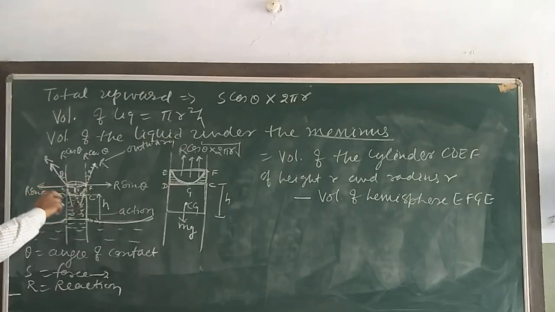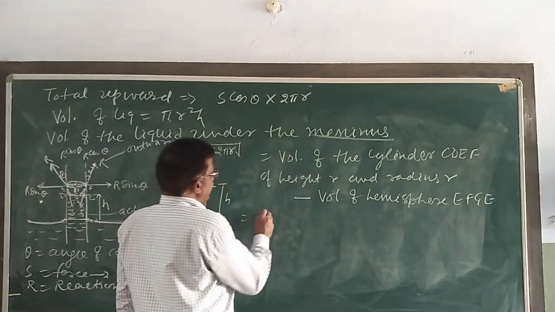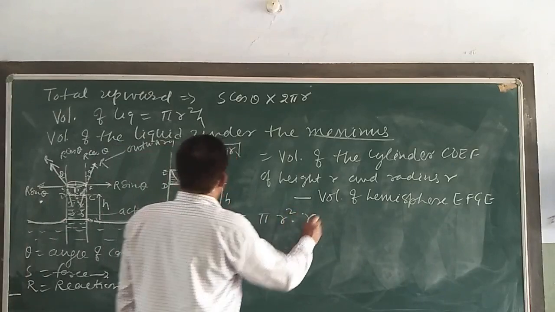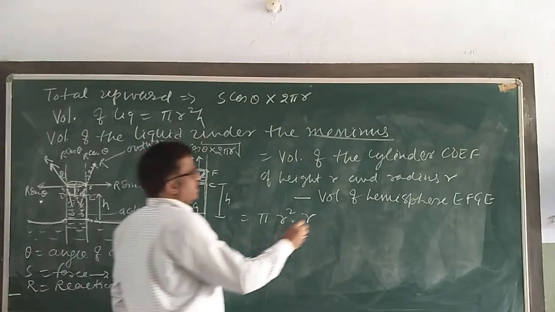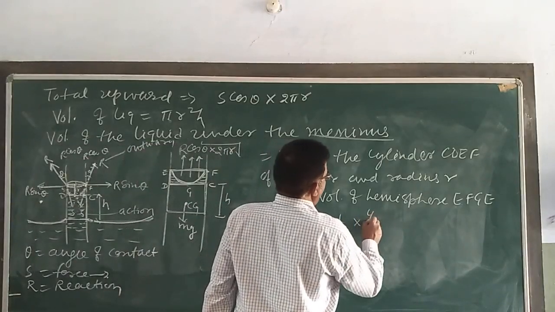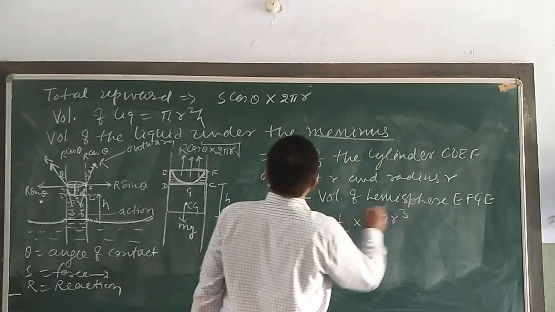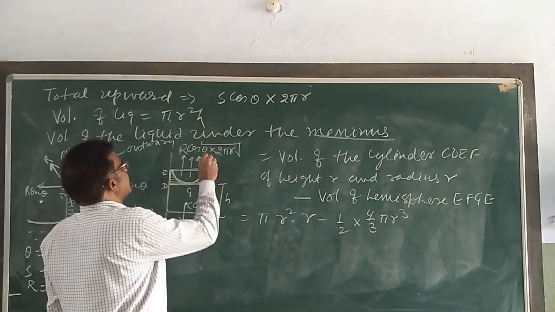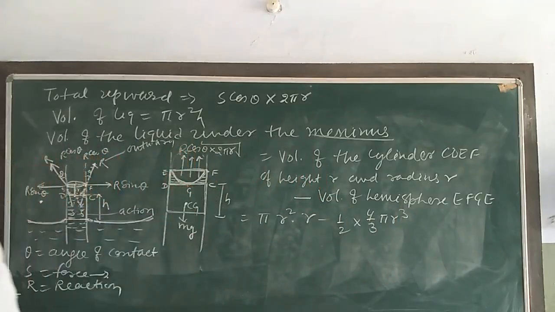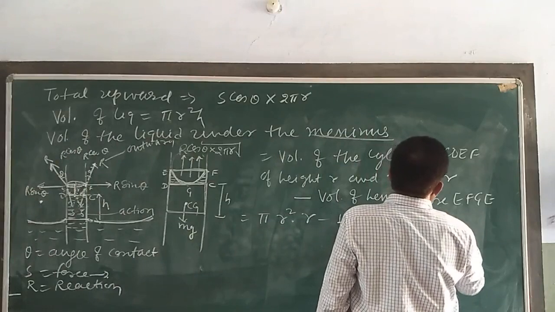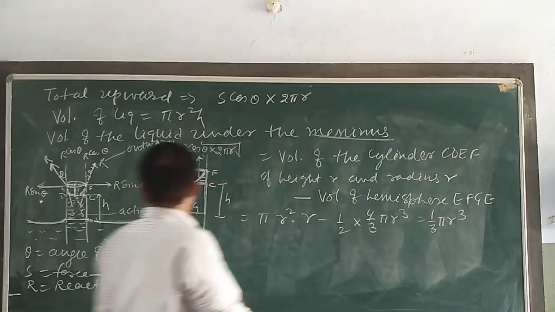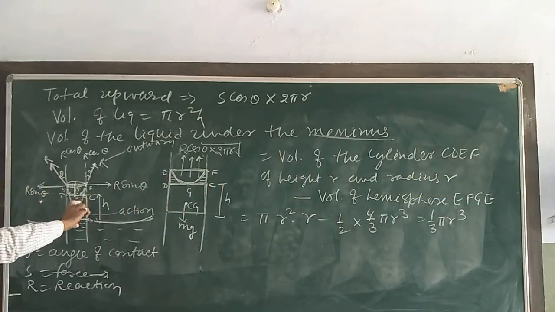So the volume of the liquid under the meniscus, that is height h and r, that is pi r square, and in place of height write r, this is the height, minus volume of the hemisphere, half into 4/3 pi r cube, that is equal to 1/3 pi r cube. This came, first we took pi r square h and then subtracted this.